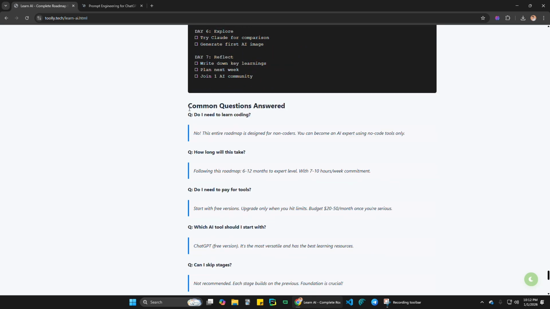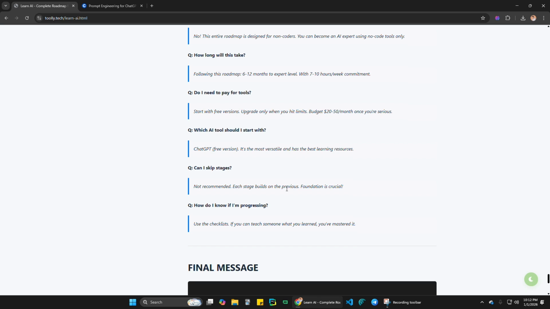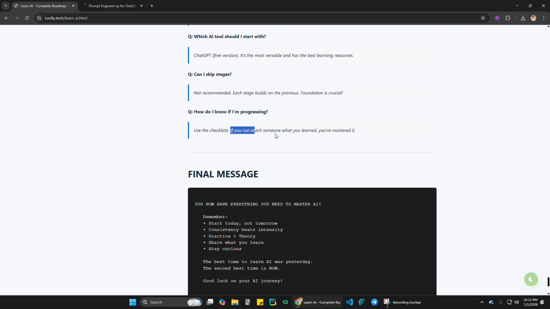This is a common question: do I need to learn coding? No. How long will it take? It's around 6 months. It depends on your progress. You might need to pay for tools, but there is a free version. Which AI tool should I start with? ChatGPT free version. Can I skip stages? Not recommended. How do I know if I'm progressing? Using the checklist.